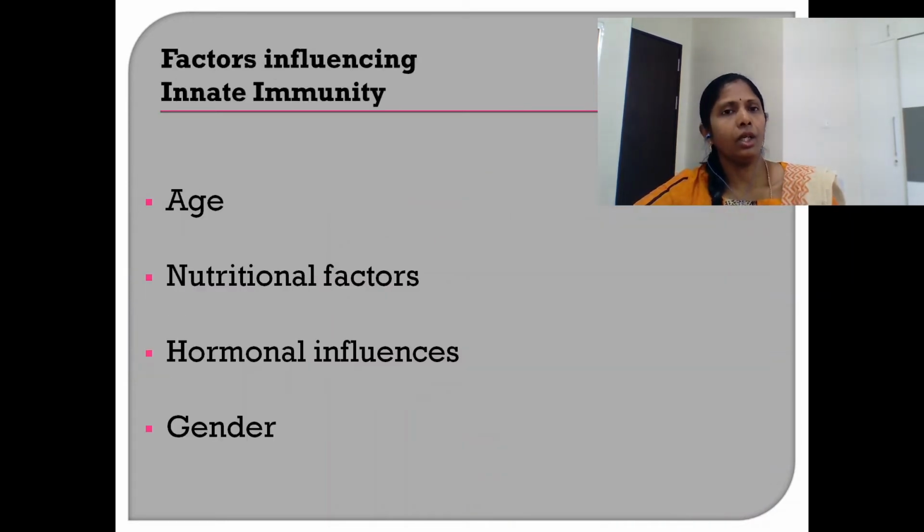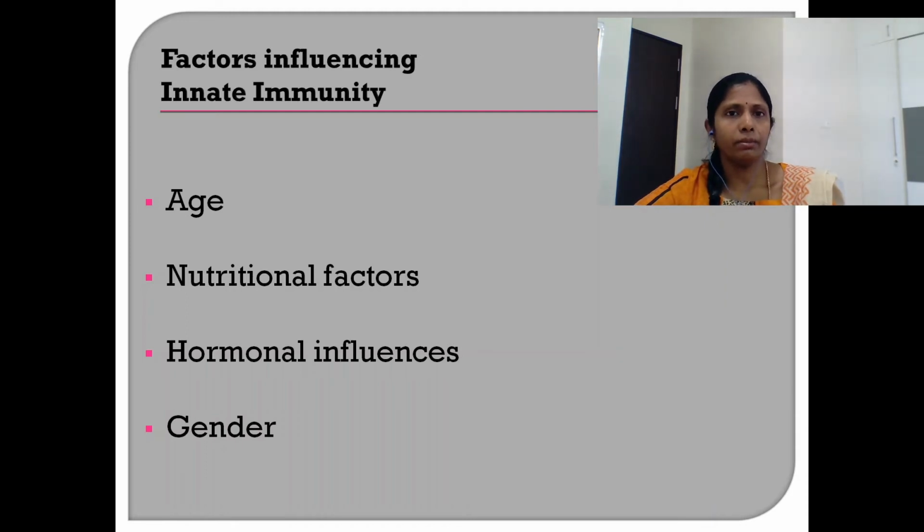Now let us see what are the factors that influence innate immunity. As we already discussed, the factors or components of innate immunity are already present even before the infection or entry of the pathogen occurs.